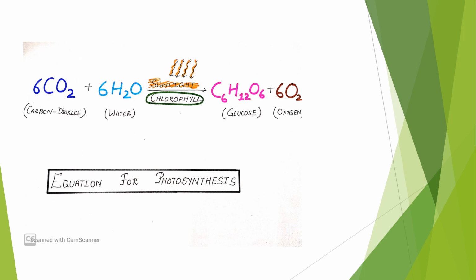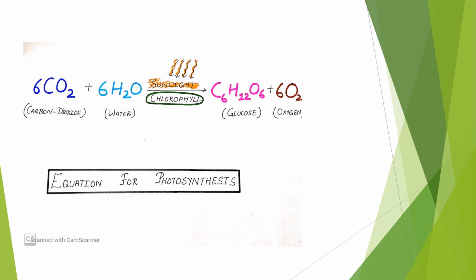So, what is photosynthesis? Photosynthesis is the process by which green plants prepare their own food using carbon dioxide from the atmosphere and water from the soil in the presence of sunlight and chlorophyll. And the result of this process is the synthesis of glucose and the release of a gas which is oxygen.